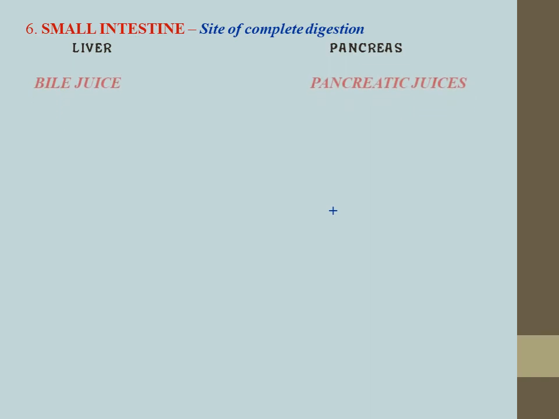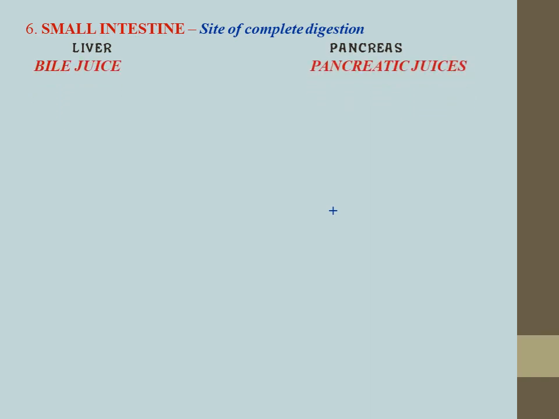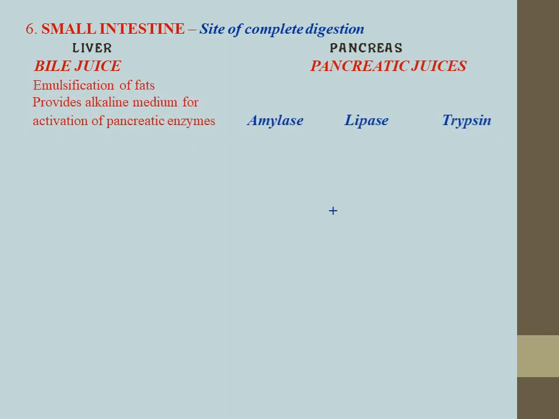Now, what are the functions of the liver and pancreas? We have discussed that the liver is responsible for secretion of bile juice, whereas the pancreas is responsible for secretion of pancreatic juices. Bile juice has two functions. The first one is emulsification of fats.